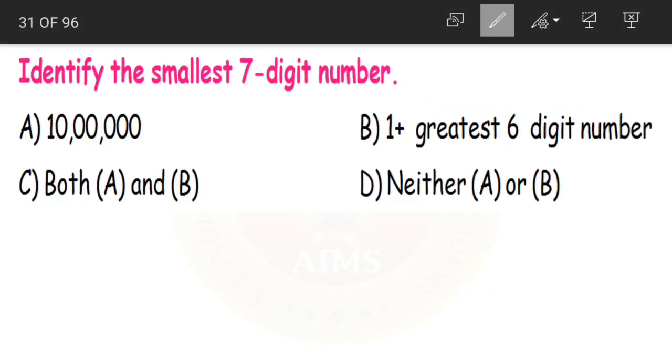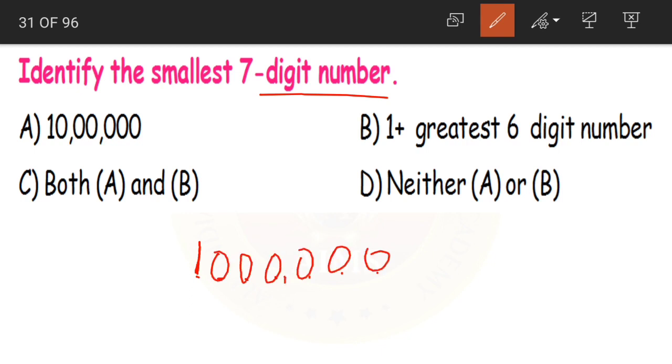Identify the smallest 7-digit number. Now what should we do here? We should find out the smallest 7-digit number. Now what is the smallest 7-digit number, children? 1, 2, 3, 4, 5, 6, 7 places. In the first place we'll write 1 and in the remaining places we'll write zeros. So what is our smallest 7-digit number? 10 crores. That is option A.